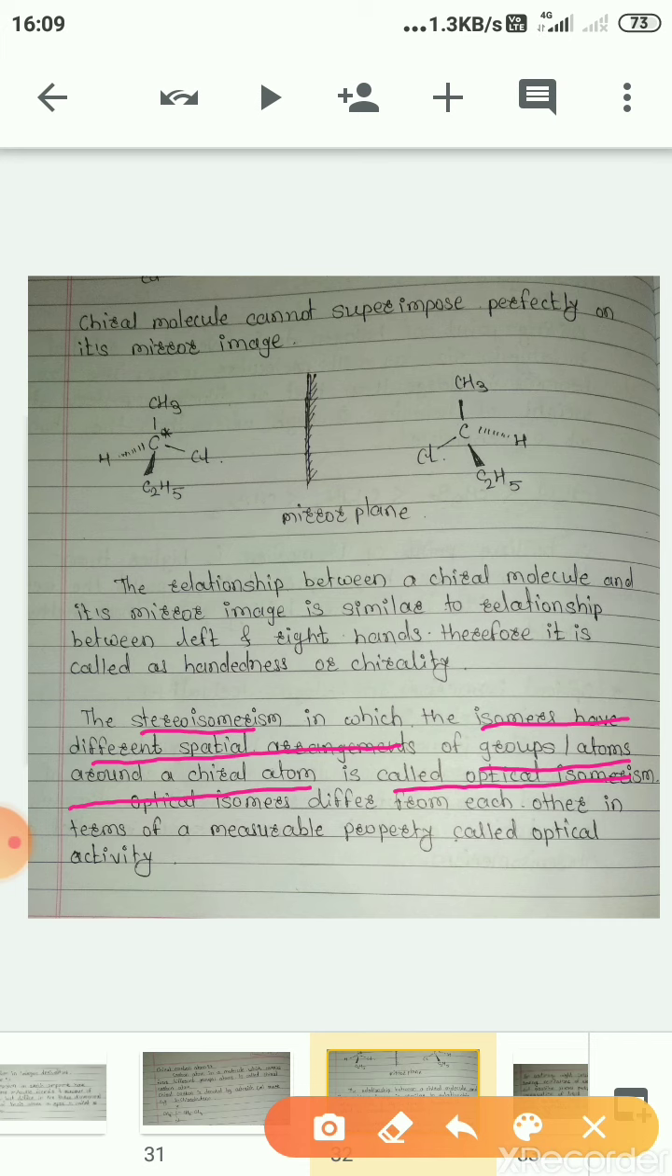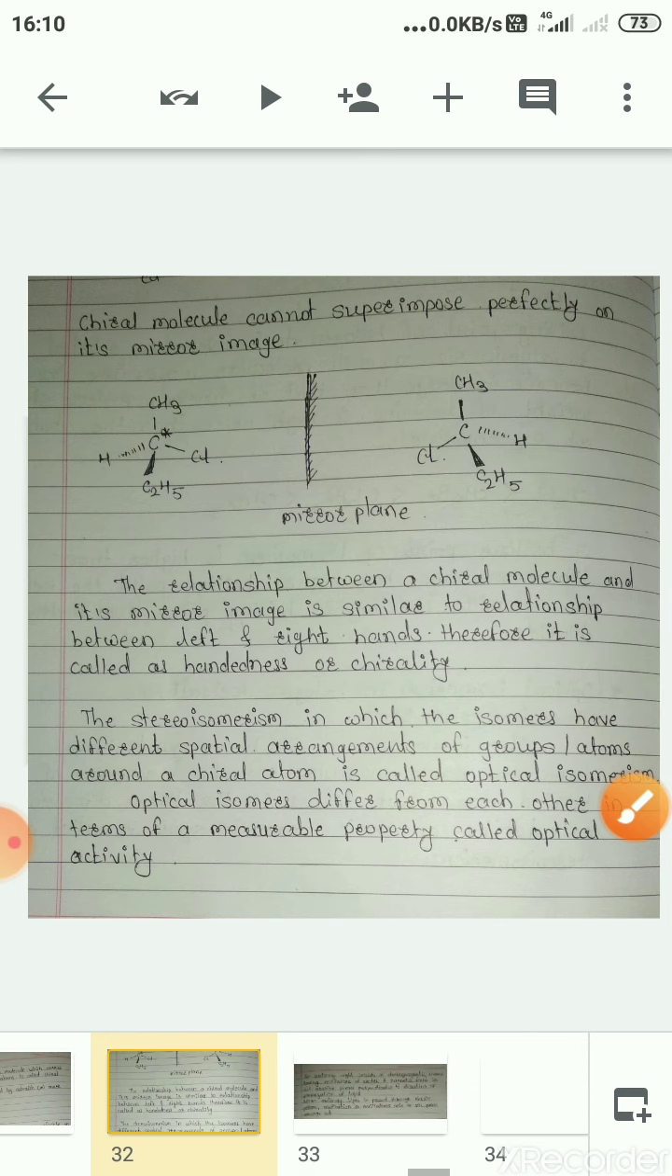Okay, and optical isomers differ from each other in terms of a measurable property, and that property is called optical activity. That means what we have to remember: optical isomers differ from each other in terms of a measurable property, and that property is called optical activity. Now we'll see next what is meant by optical activity, and before that we have to see one concept related to light.